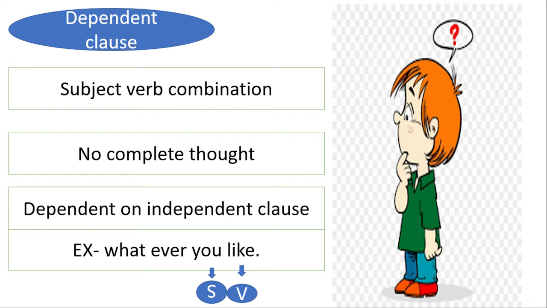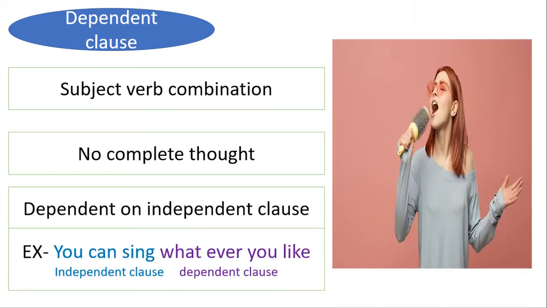Here, you is the subject and like is the verb. And the whole sentence has a meaning as well, but it's incomplete. Now, let's add a main clause to this clause. You can sing. Now, the whole sentence becomes you can sing whatever you like. Now here, the entire thought is complete with the main clause and subordinate clause.